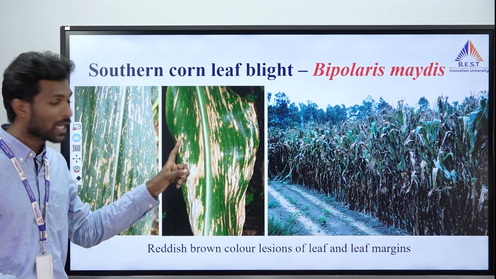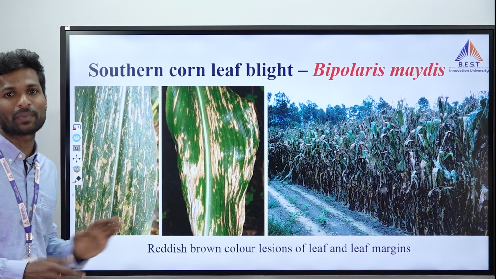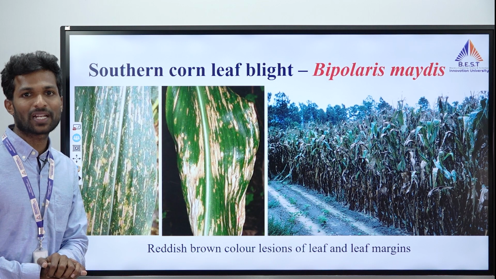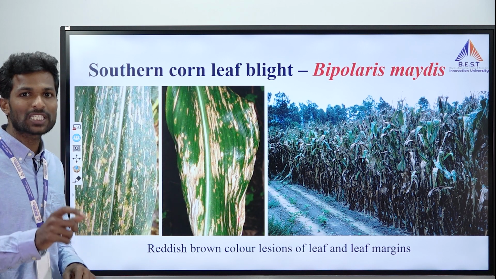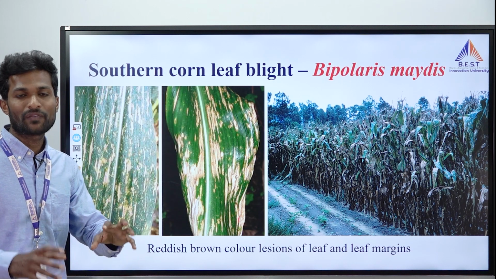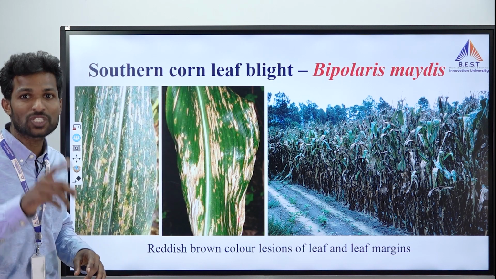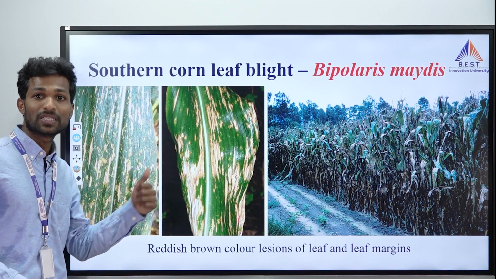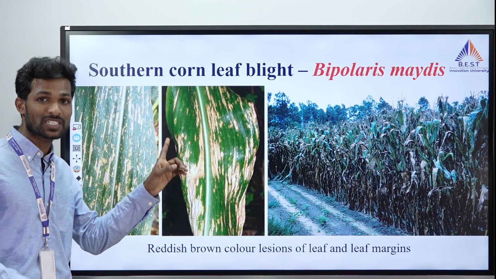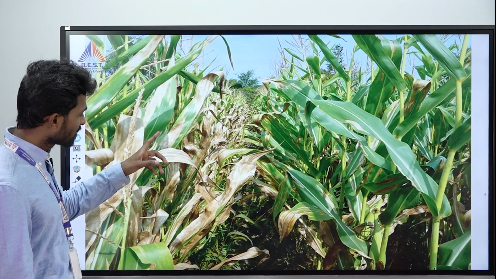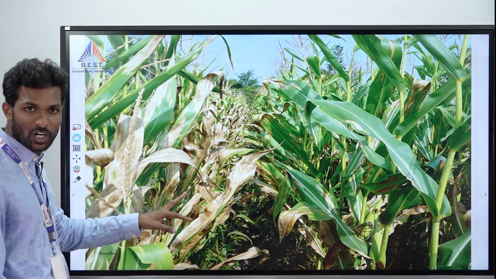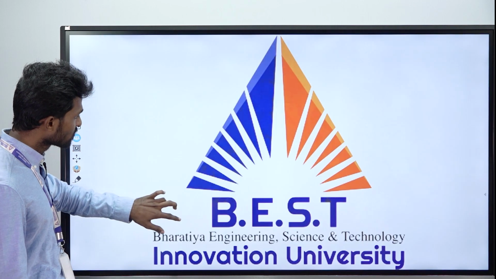I will tell you how important this disease is to the United States of America. Recently, in 2014, there was a movie called Interstellar. In the movie, the complete plot is about leaving the changing Earth to find some other planet for survival. The only reason for leaving is southern corn leaf blight. This is the disease. I am telling you this to show how important and how devastating plant diseases are. So this is the field view of maize infected with southern corn leaf blight. We can clearly see it here.